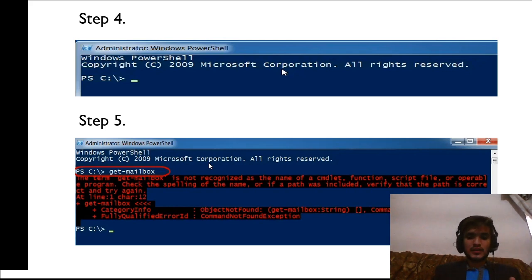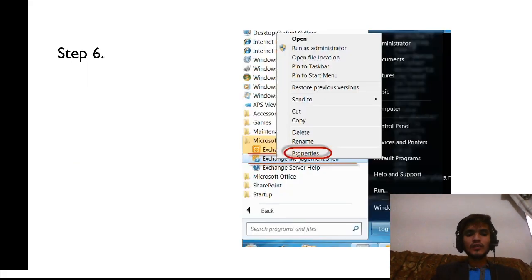So here, if I try to run Get-Mailbox, I am going to get an error because we have not told this instance of PowerShell that we want the Exchange tools loaded. In number 6, let's take a look at the shortcut when you run it.